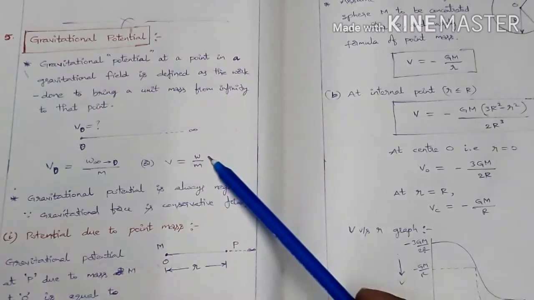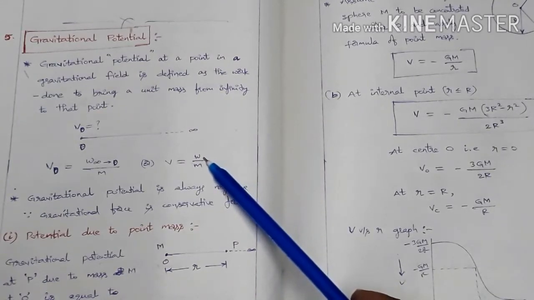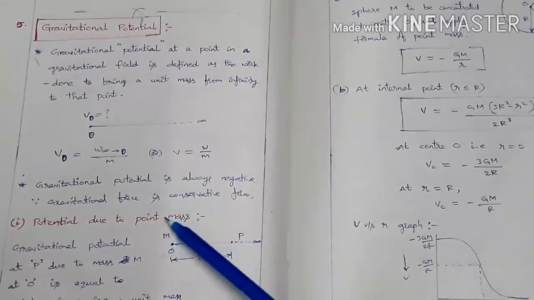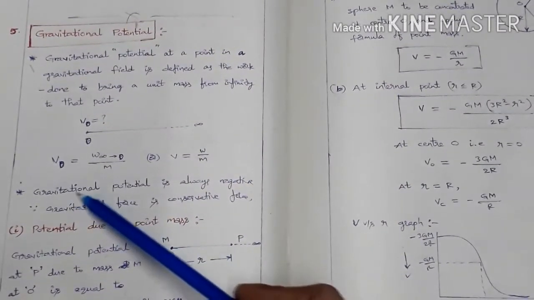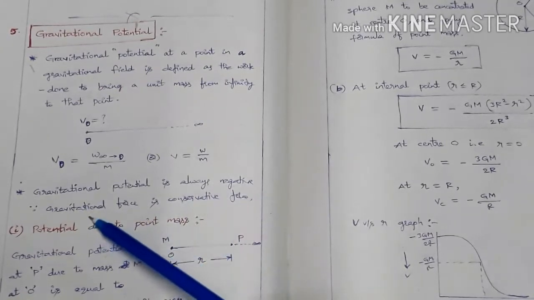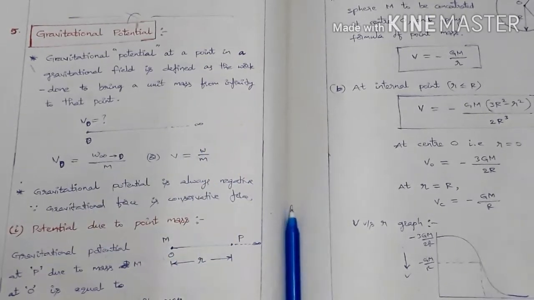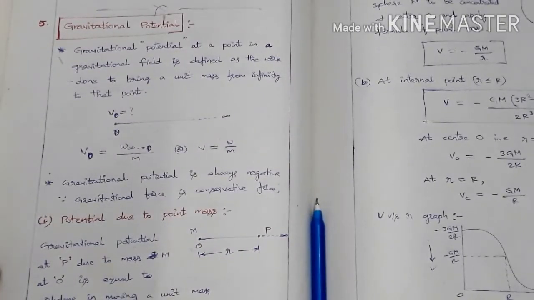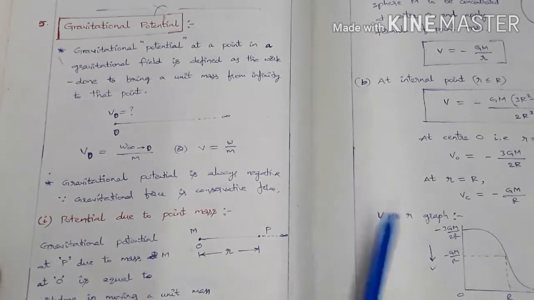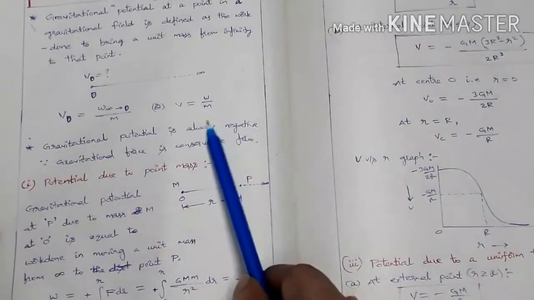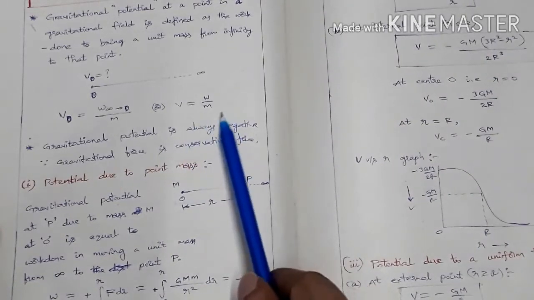Here, keep in mind, work done is the work done to bring a unit mass from infinity to that required point. Here gravitational potential is always negative. Why? Because gravitational force is a conservative force, and the gravitational field is known as a conservative force field. In a conservative force field, the potential at a point is always negative. So this is the basic definition of potential. It is defined as work done per unit mass.